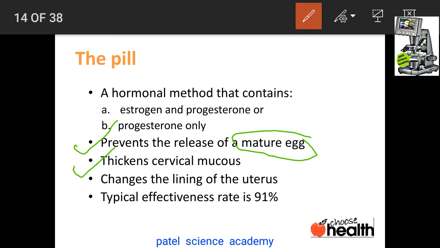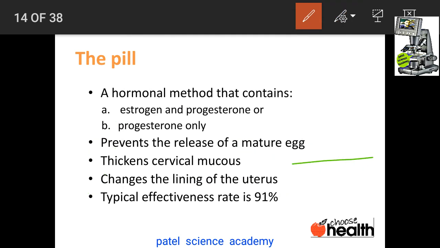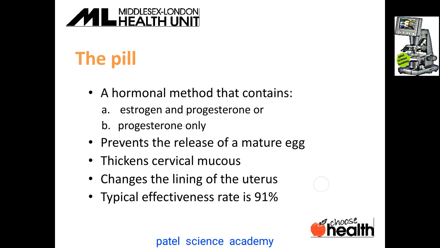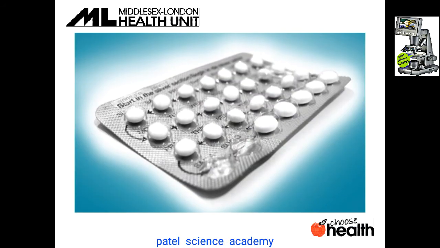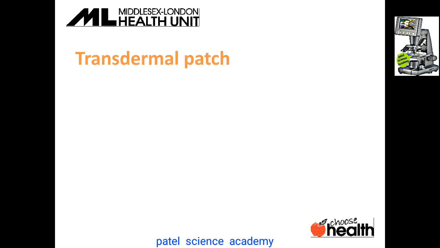The changing in the lining of the uterus is also responsible for the prevention of pregnancy, and it is the typical method. Effectiveness rate is 91%. So these pills can be used for the prevention of the pregnancy. So this is that pills you can see here. It is available in the market like Saheli, etc., that can be used to prevent the pregnancy.